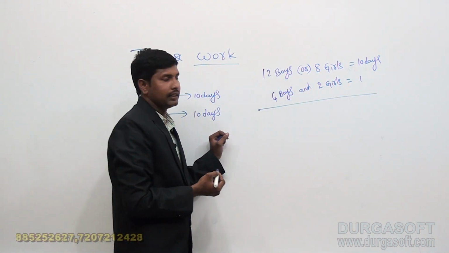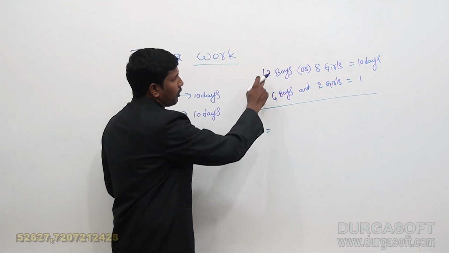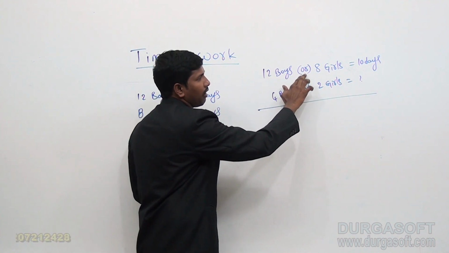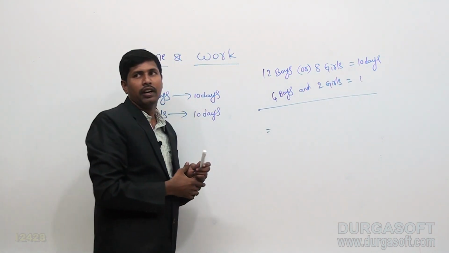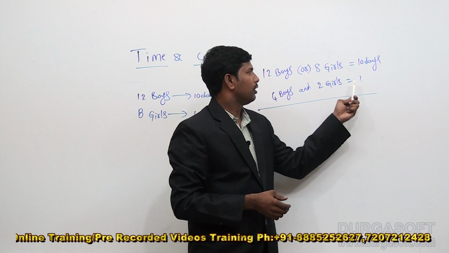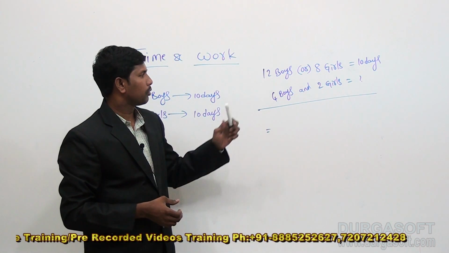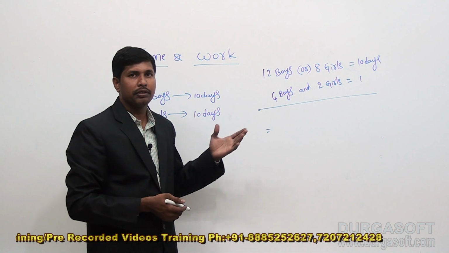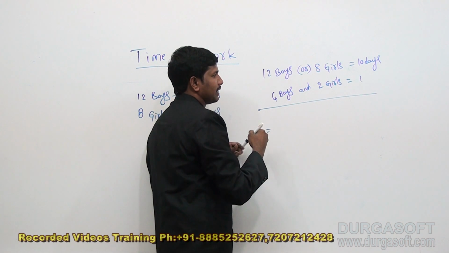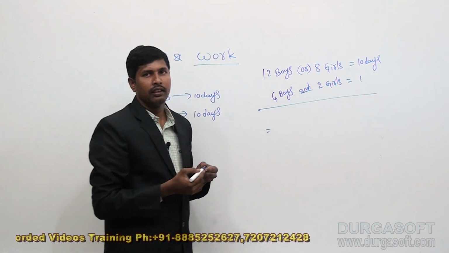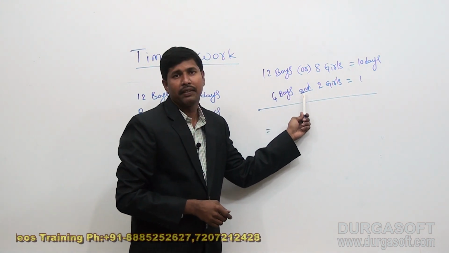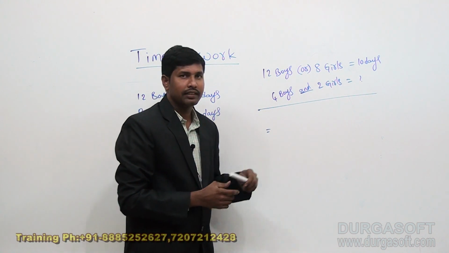The number of days is equals to, here if you look at these two statements, the first statement given here is like 12 boys or 8 girls, which is equals to 10 days, and 4 boys and 2 girls, which is equals to, here we need to calculate. So to calculate that, let's see how I am going to take the values. The first one is a statement which is having OR, the second statement is having AND. Now when you are having two statements, one with OR and the other having AND, I will take the answer directly.